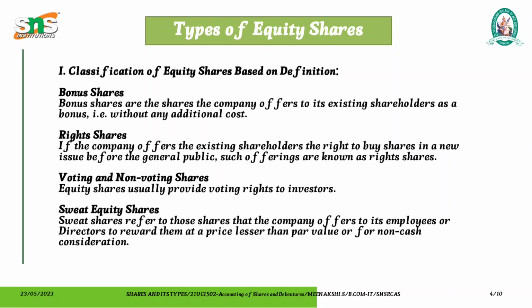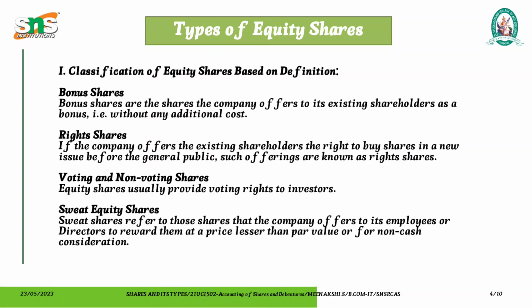So the equity shares can be further divided on the basis of definition. Equity shares are classified on the basis of definition as bonus shares, right shares, voting and non-voting shares, sweat equity shares. Bonus shares are the shares the company offers to its existing shareholders as a bonus. Right shares are shares which are offered to existing shareholders the right to buy shares in a new issue before the general public.